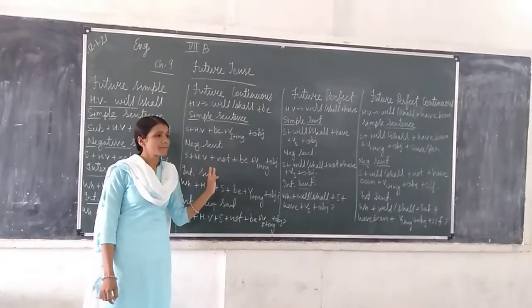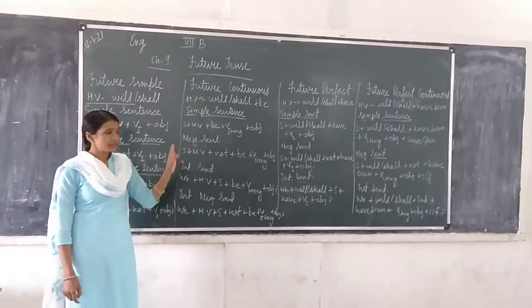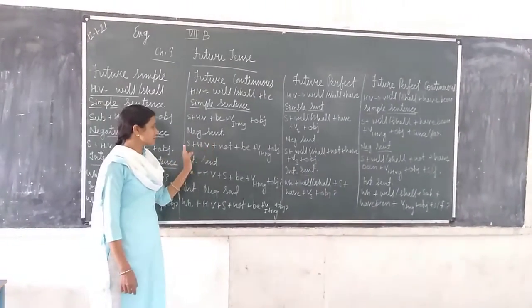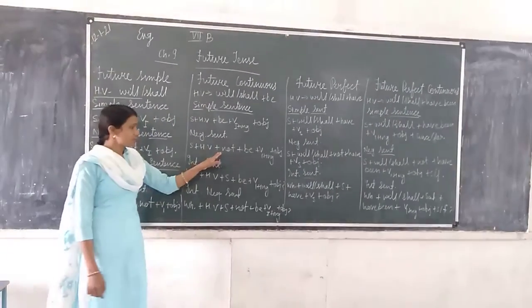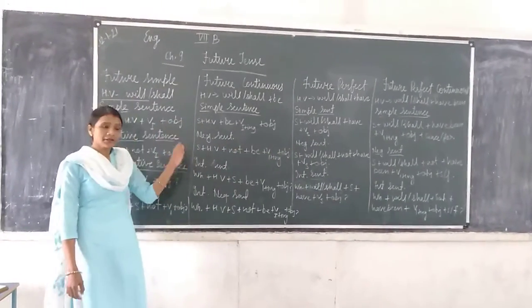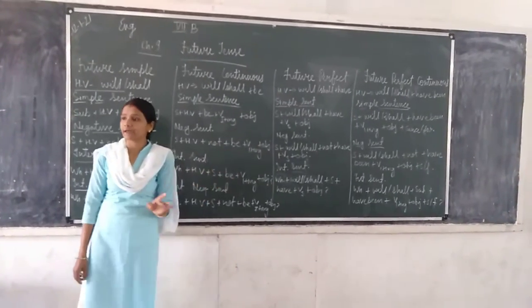Yes, beta. I shall be playing football. Very good. This is the example of a simple sentence. Then negative sentence: subject, then will or shall, not, be, verb first form plus ing and object. I shall not be playing football. That will be the example of a negative sentence.